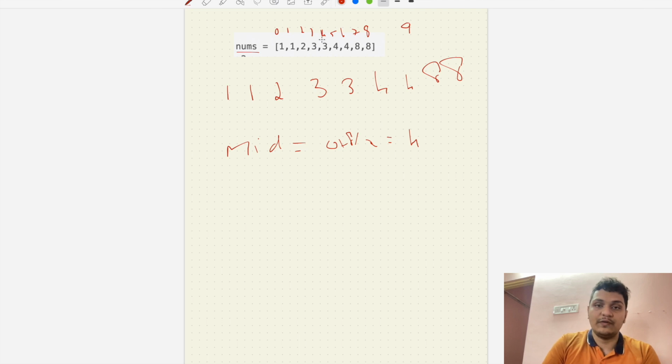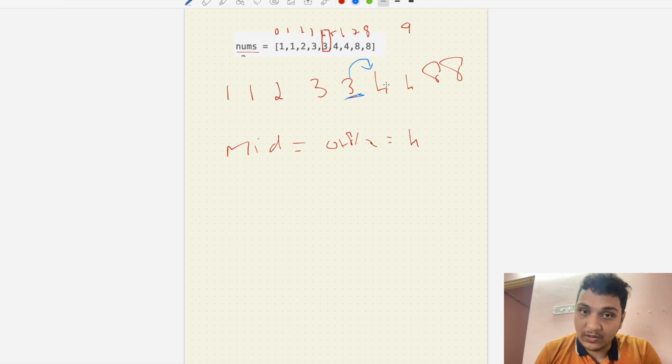So what is at index 4? It is equal to 3. Now what we will do here? We will see if its front side is equal to it.